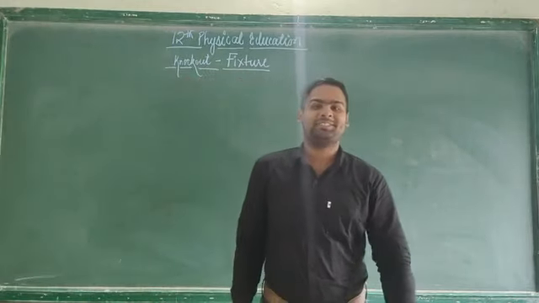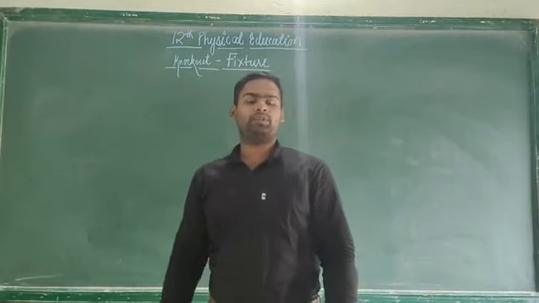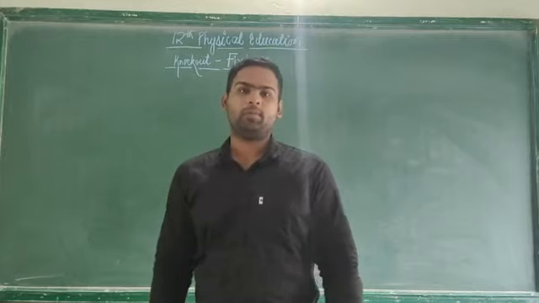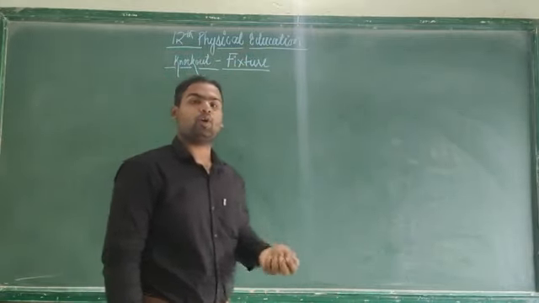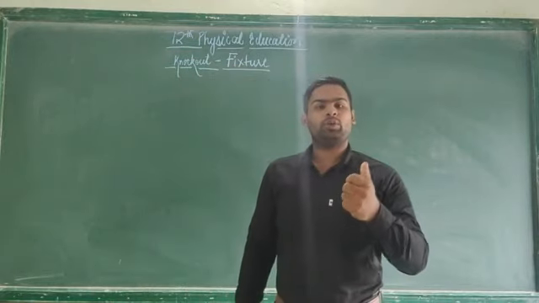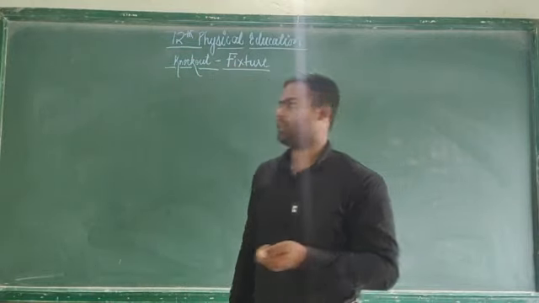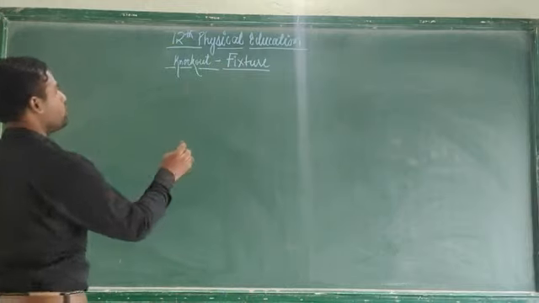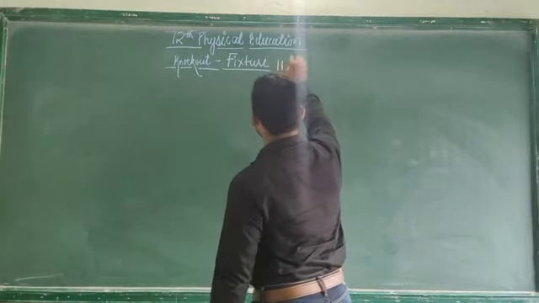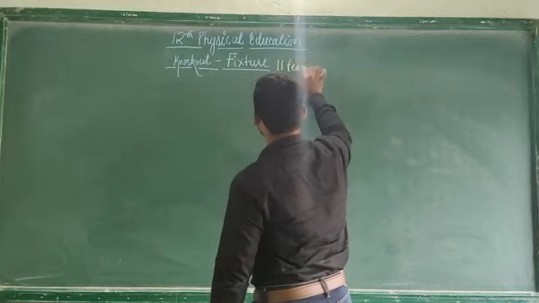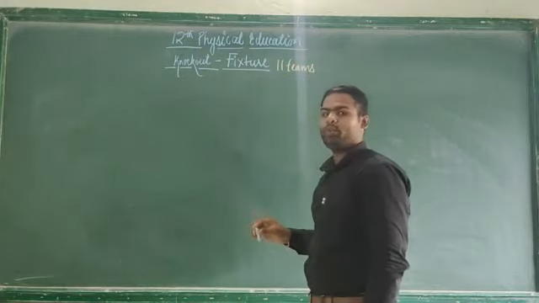Hello dear learners. So today we are going to learn fixture. Which fixture are we going to learn today? Today we are going to learn a knockout fixture. So let's see how to make a knockout fixture. Our first question is to make a knockout fixture of 11 teams. How many teams are given to us? 11 teams are given to us.